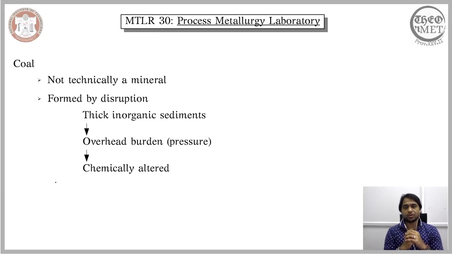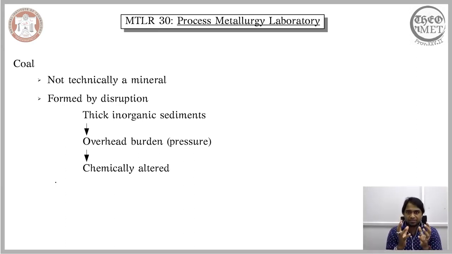In combination, this pressure and temperature, which are largely due to the thick inorganic sediments, chemically alter the dead plants, and this is what leads to the formation of coal.